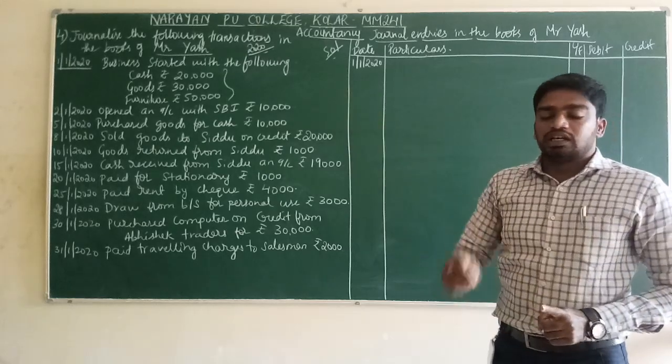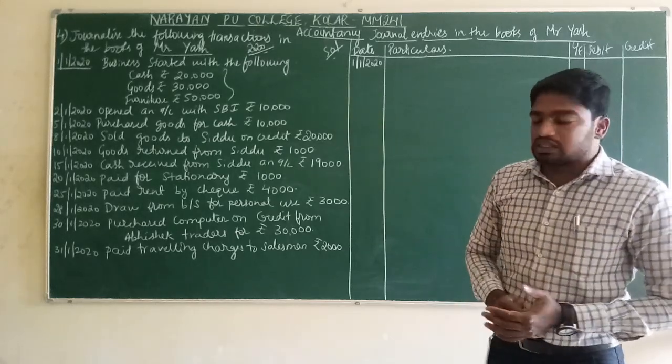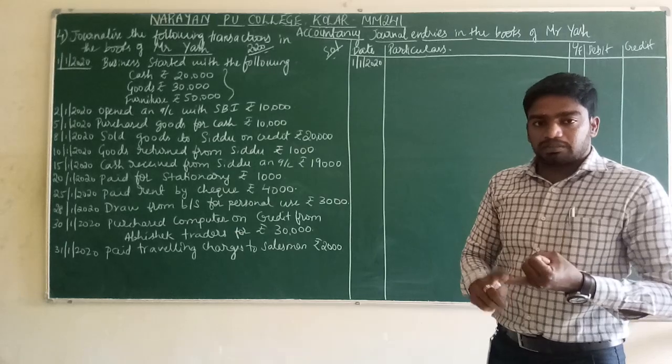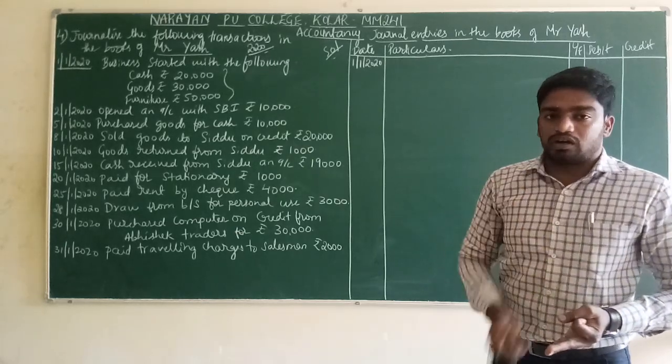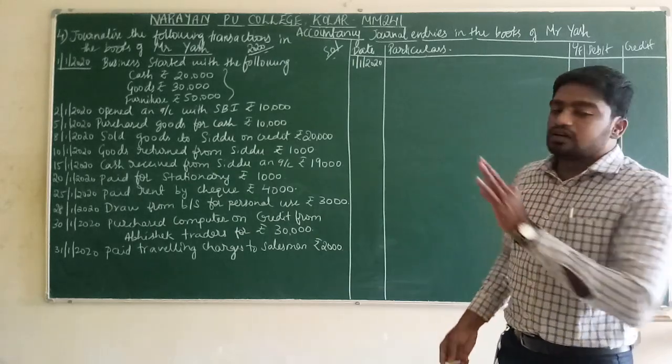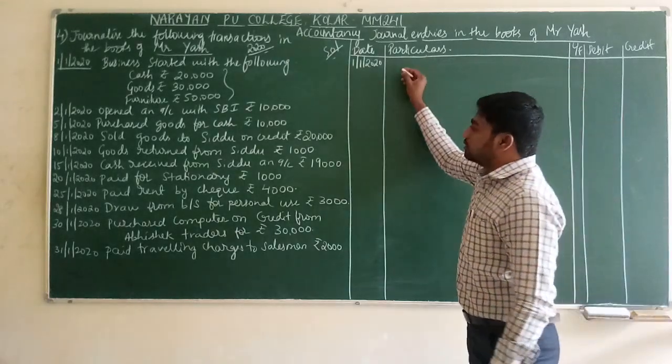Here in this question, there are three items coming to the business. Which are those three items? Cash is coming, goods are coming, furniture is also coming. These three items will be called capital, because this is the first investment. Let us start the solution.